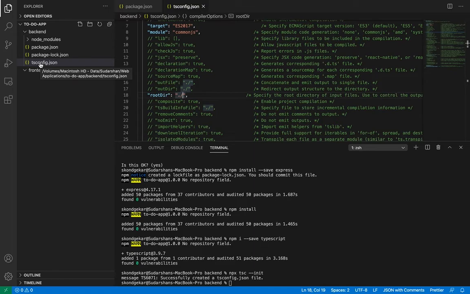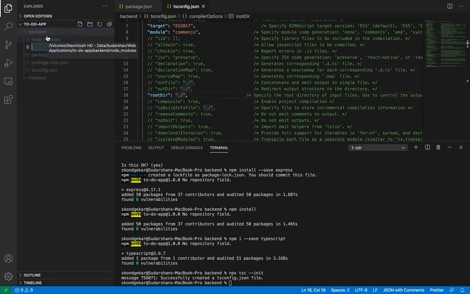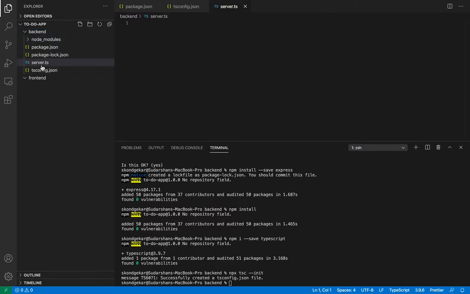So let's do one thing. I will create one file over here, server.ts. ts means TypeScript, and if it is a JavaScript file, then it will be server.js. So I am making this a TypeScript file. If you see over here in Visual Studio Code, it will automatically detect the programming language for this file as TypeScript because of the extension .ts.